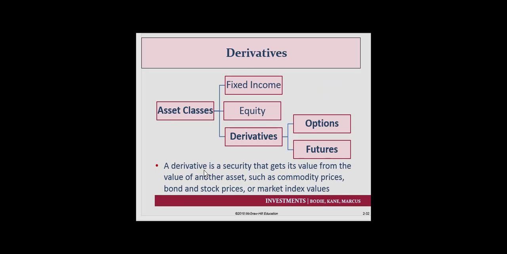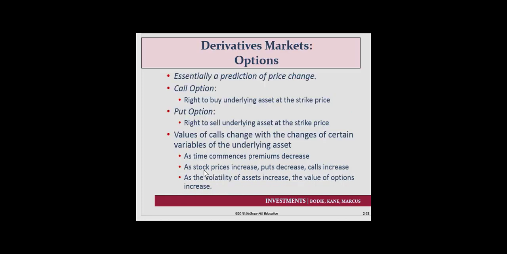The last thing to kind of talk a little bit about are what are referred to as derivative markets. Derivatives have two basic types of securities, options and futures. A derivative gets its value from another asset. So if we're talking about options, right? When you purchase an option, you are essentially predicting the price change of that asset.